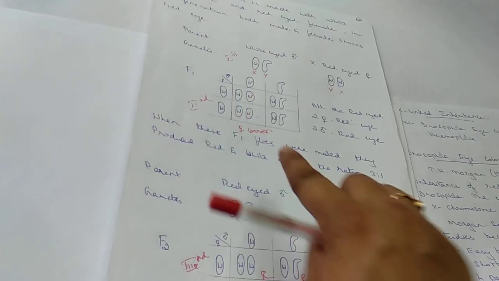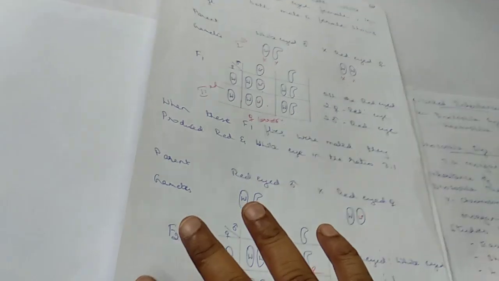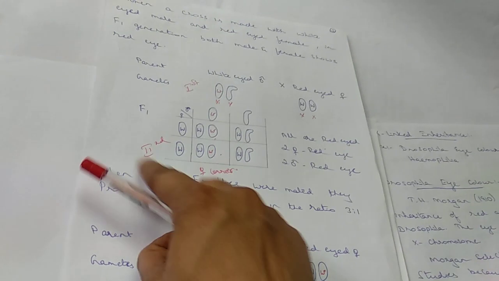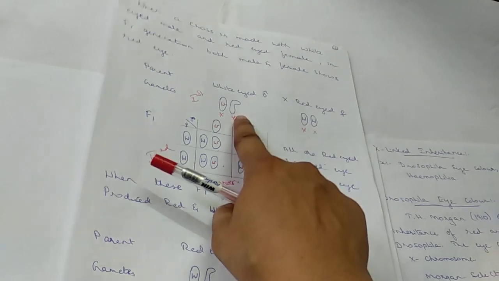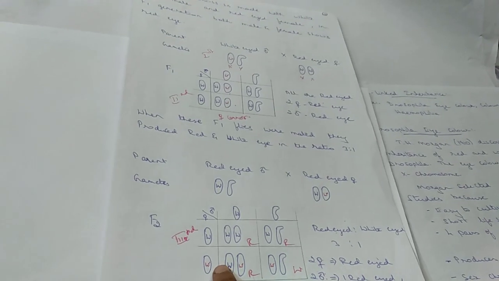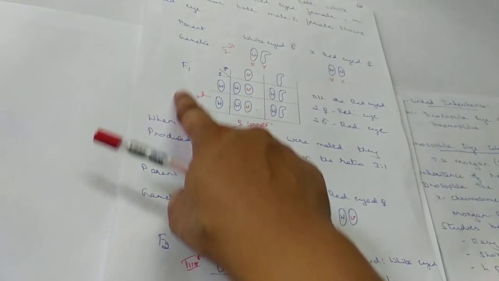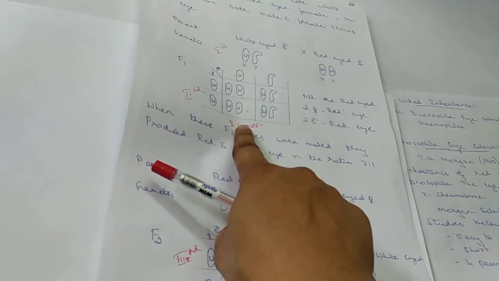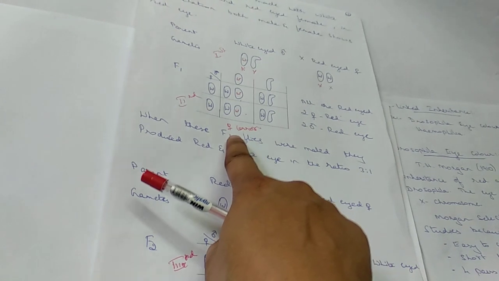So it is called crisscross, or in other words you can also call it skip generation, because there is a skip of the second generation. It has been transferred from the first generation to the third generation by skipping the second generation, because second generation females are only the carriers.